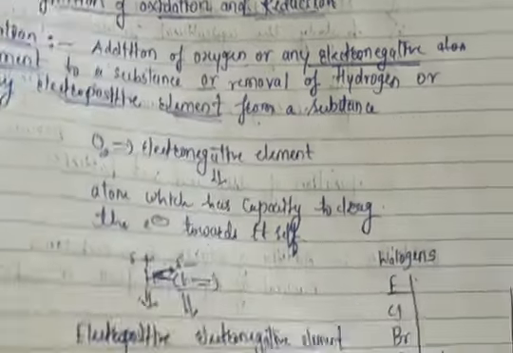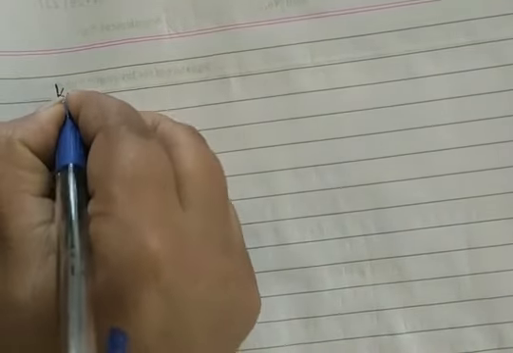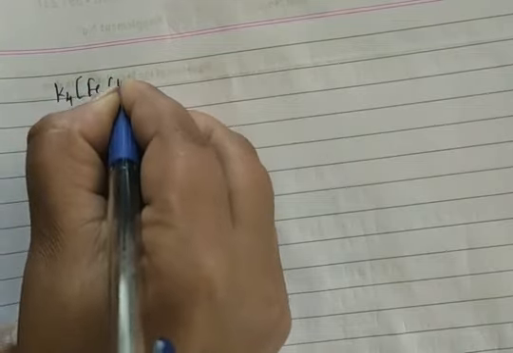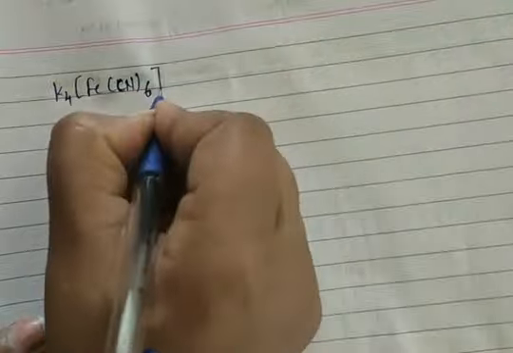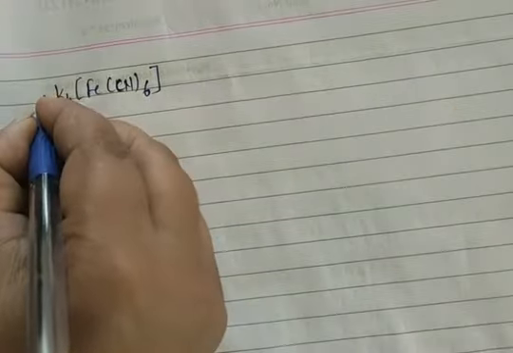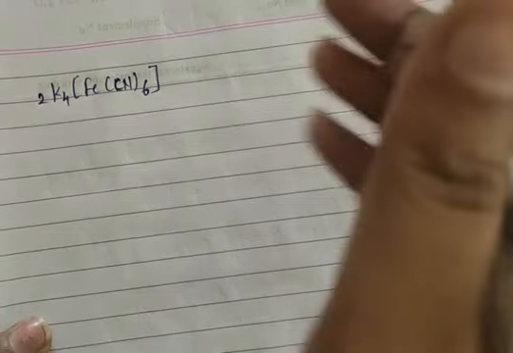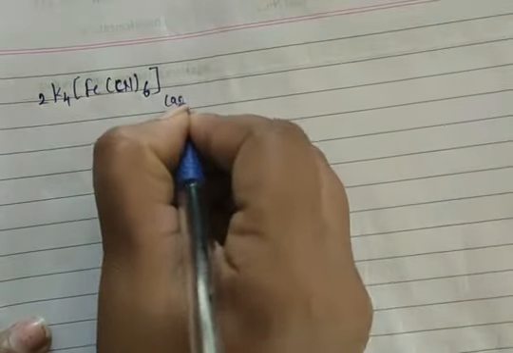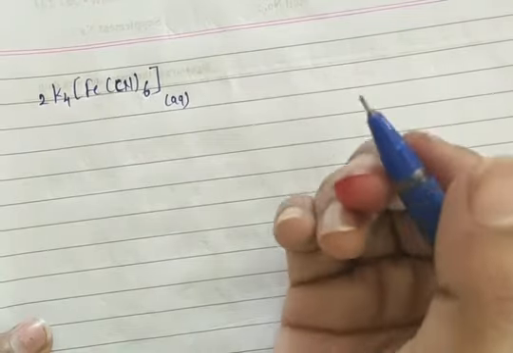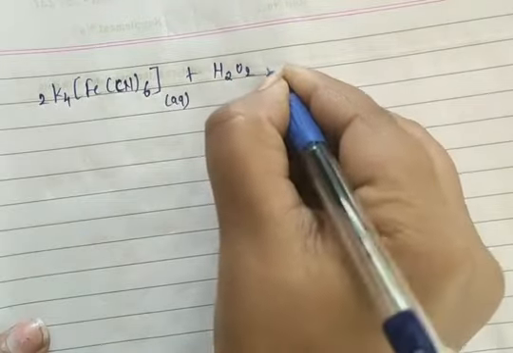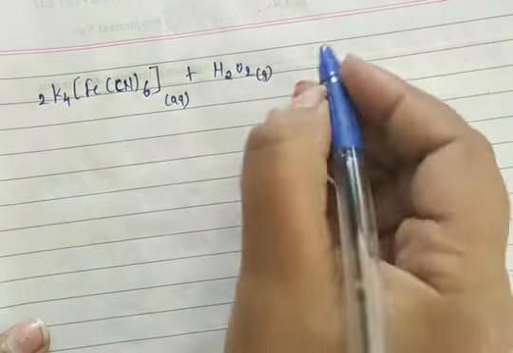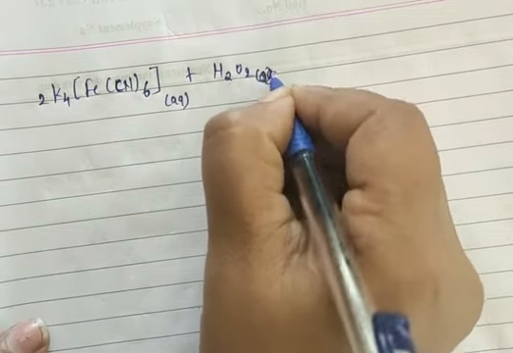Okay. There is one more example given in your book. They gave K4[Fe(CN)6]. Here they have taken 2 molecules of K4[Fe(CN)6], which is present in aqueous state, and it will react with hydrogen peroxide, which is also present in aqueous state.